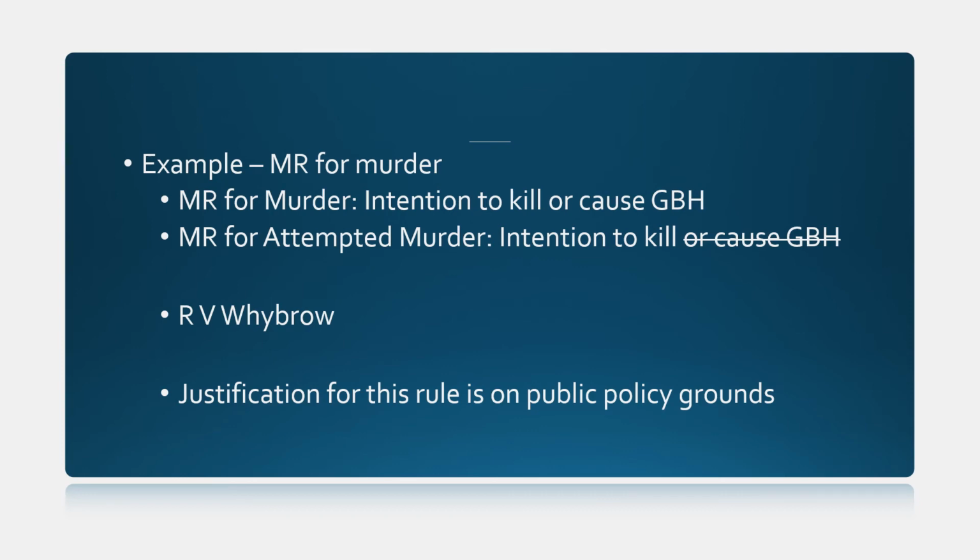If you intend to cause GBH, then it could be attempted GBH instead. Now that will be a bit difficult because it could overlap with ABH and so on, but we need to be sure we know what the mens rea is. The justification for this rule is on public policy grounds, to make sure that we are blameworthy when we need to be, but if there's any doubt as to intent, then we're not convicted.